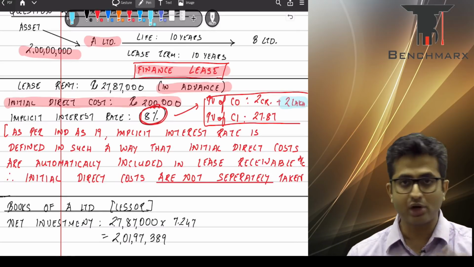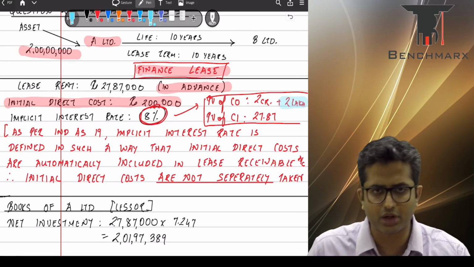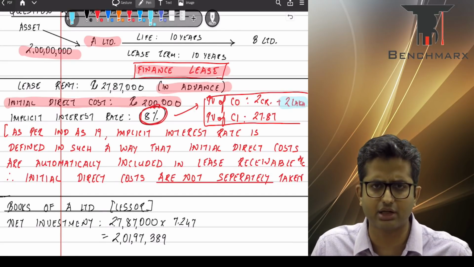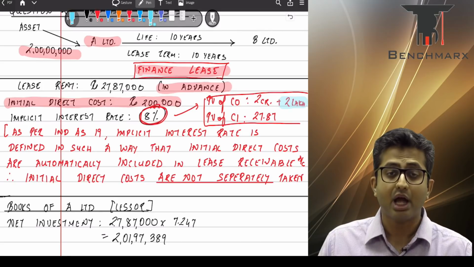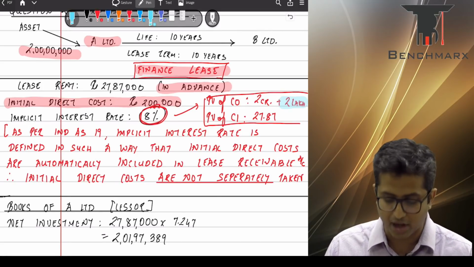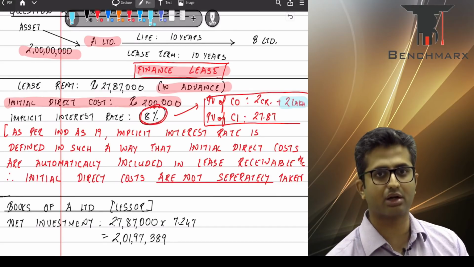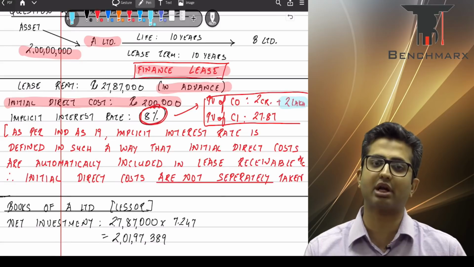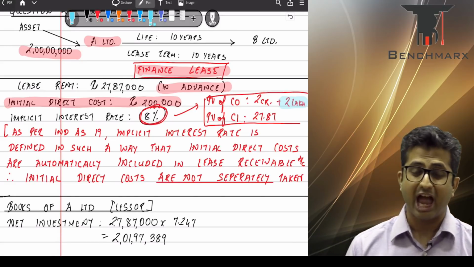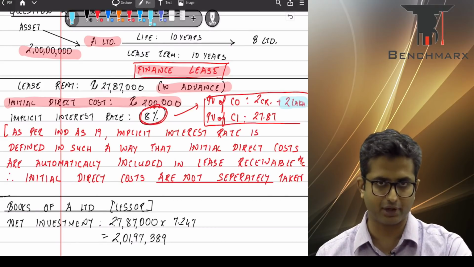And hence, initial direct cost need not be separately accounted. A lot of students have problems over here, asking why initial direct cost is not taken to the P&L, or not added. It would automatically be considered because it is a part of calculating the IRR. So while calculating the IRR, we would have taken the initial direct cost directly into consideration, and hence it is not separately seen in the solution of the question.